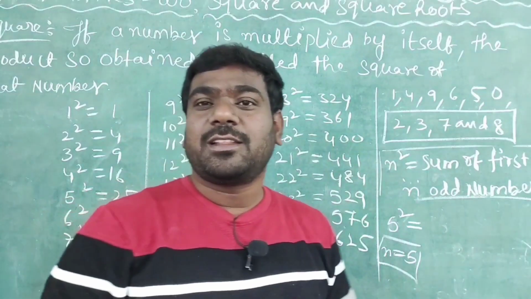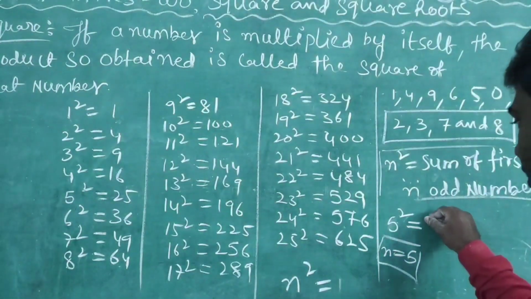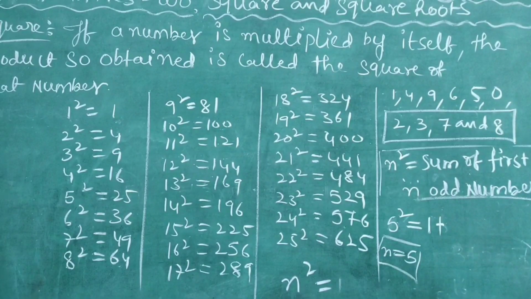Can you tell me what are the 5 odd numbers one by one? First one is 1 only. Second one is 3. Third one is 5. Fourth one is 7. Fifth one is 9.